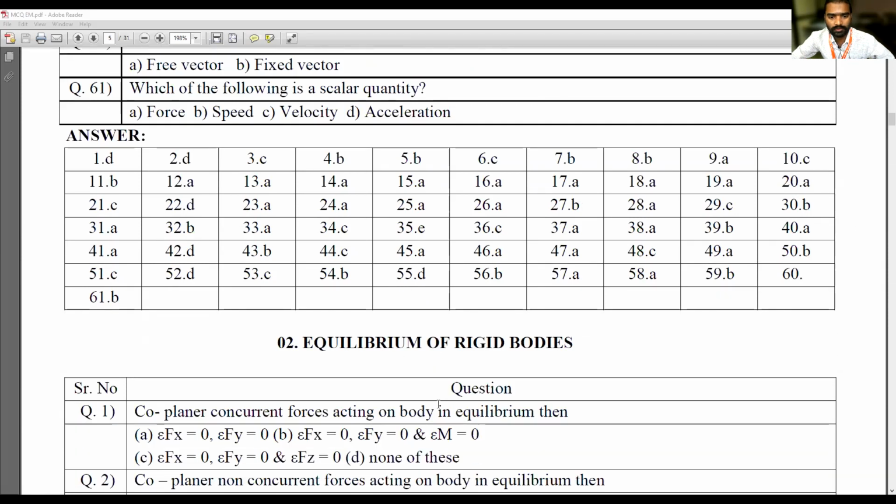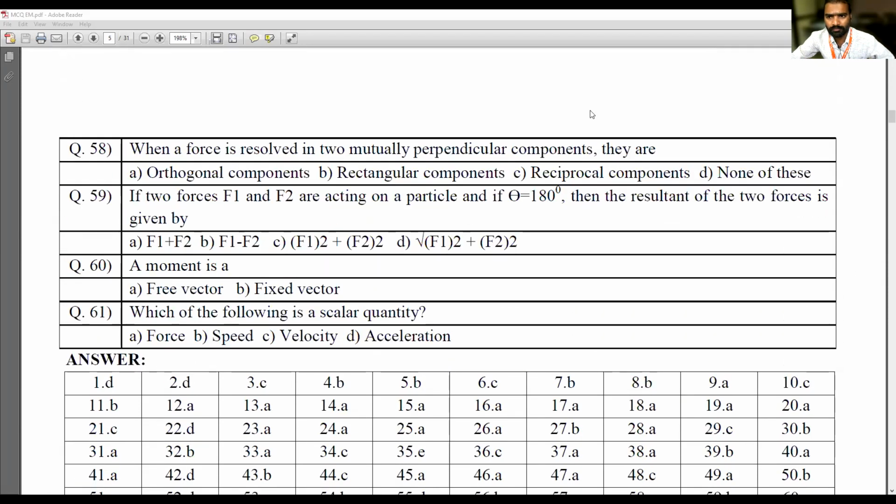Sir, you uploaded it? Okay, we will check. Sir, do we have to write all these MCQs? No, I have not asked you to write the MCQ practice; I have just provided the answers at the last. If you want to check, you can. Do we need to write these MCQs in the notebook? No, not necessary. So you have to go through them, but in the test I will ask the MCQs from this one only. It is not necessary to write in the book. If you want, you can write it.